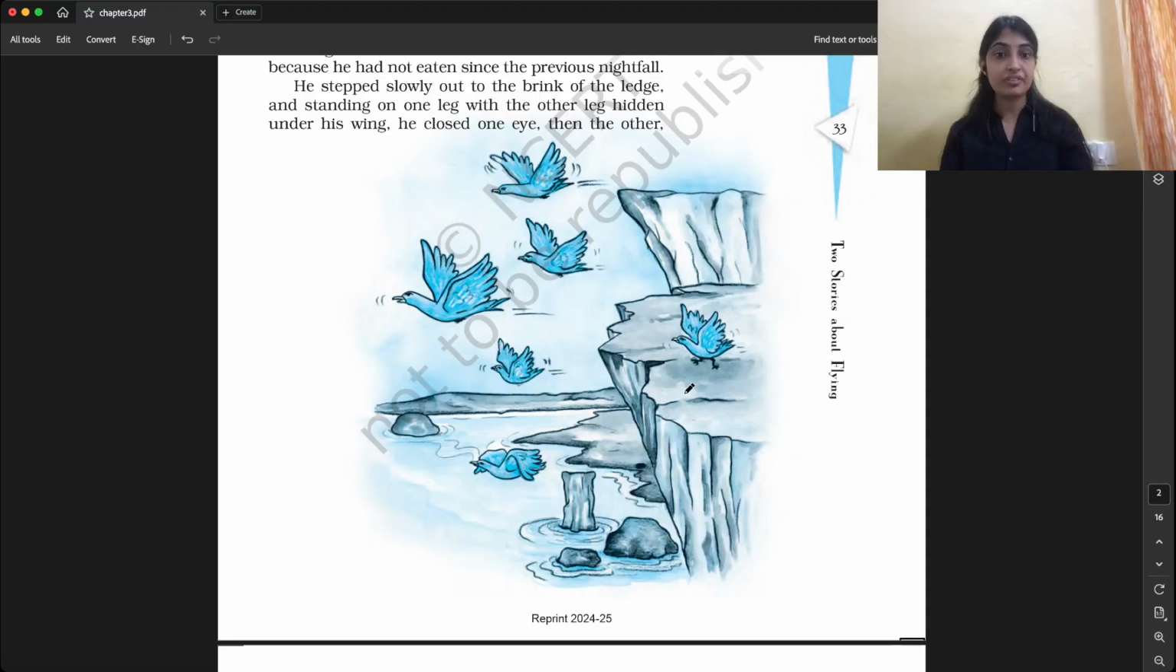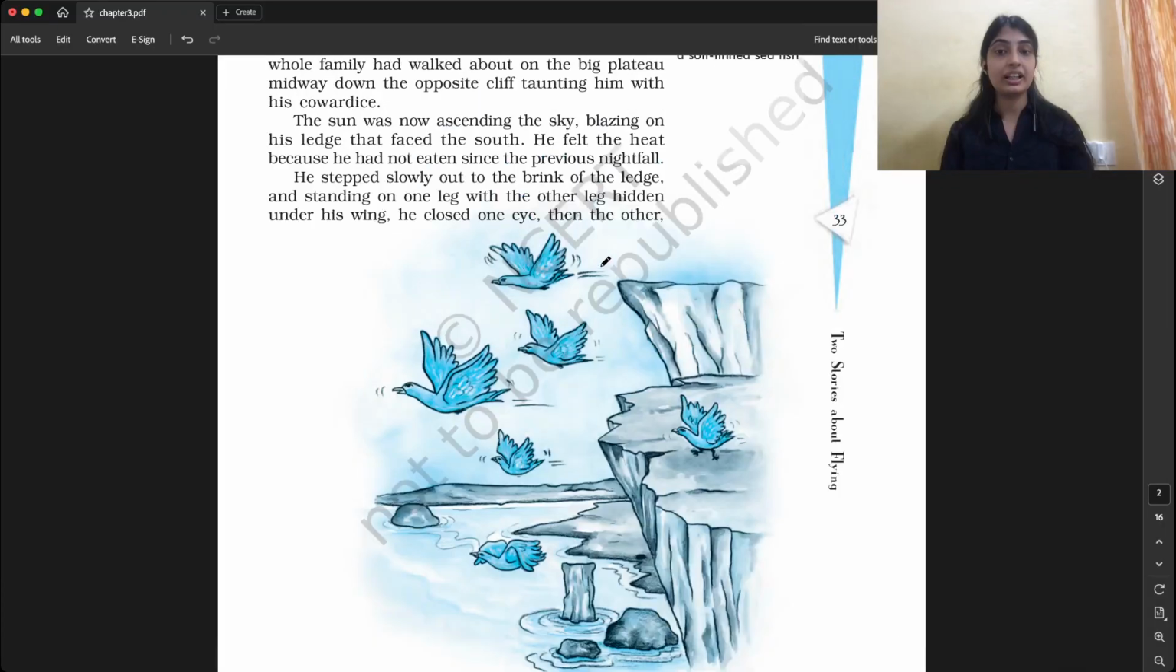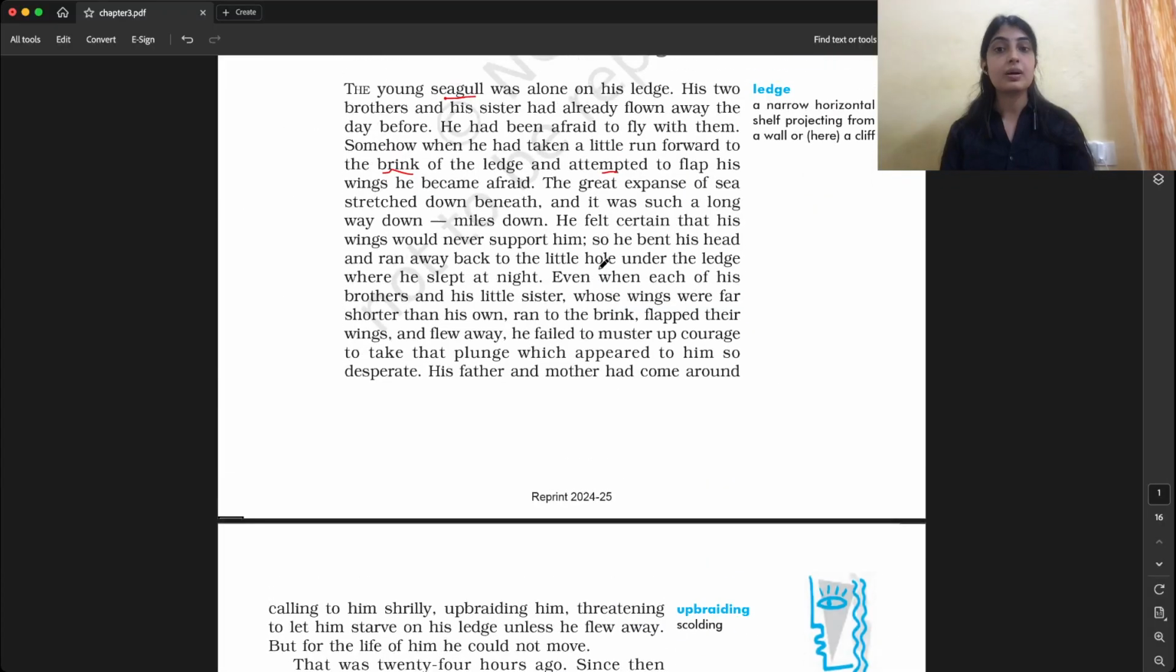So he was so afraid that what if he just goes in the water and is not able to fly. The young seagull was afraid because this height was so great, very much. Miles down. Miles is a unit of distance, like kilometer. We say 1 mile, 2 miles, and miles down. So it was very long. The cliff was very high.